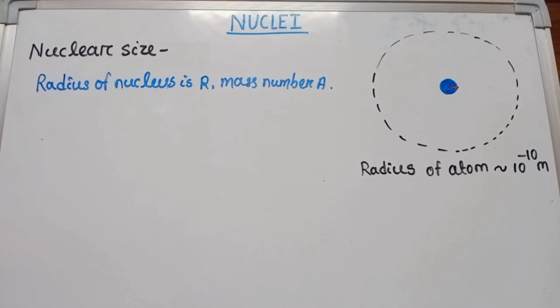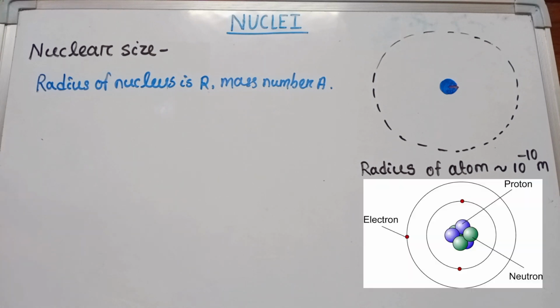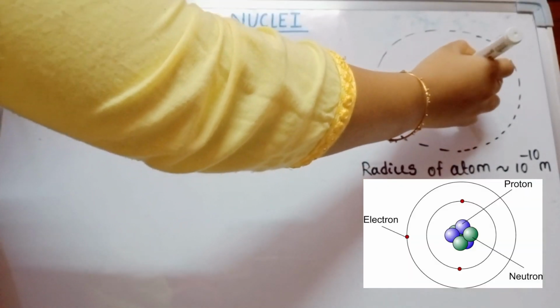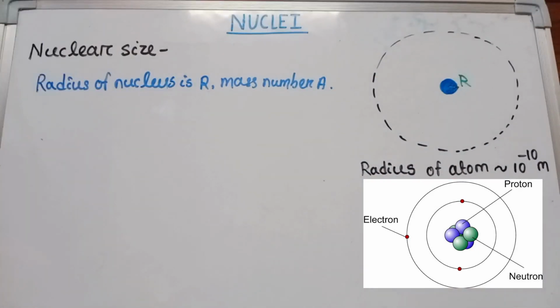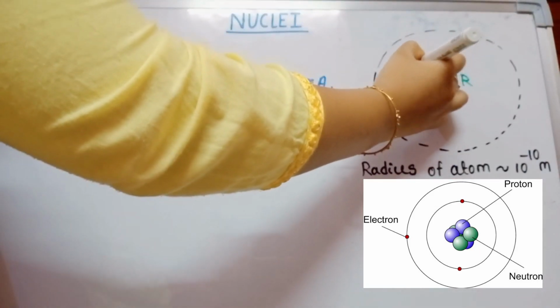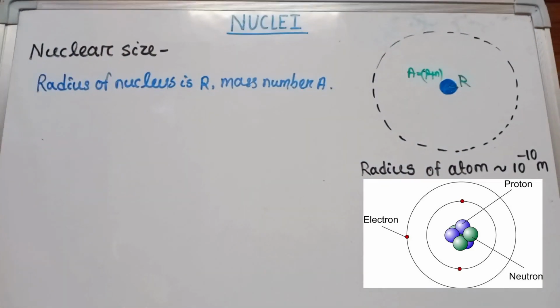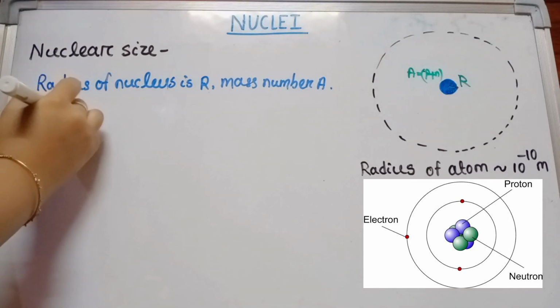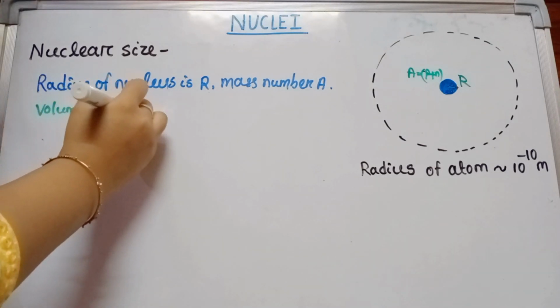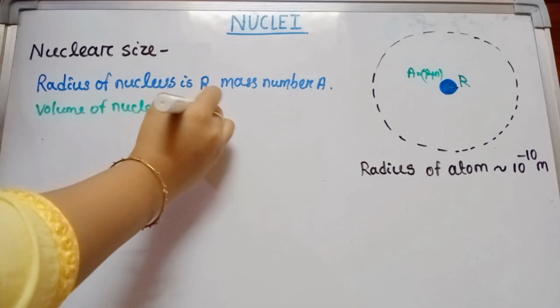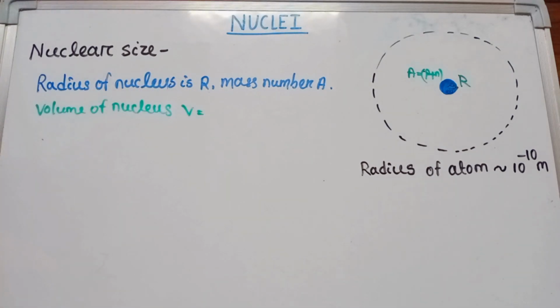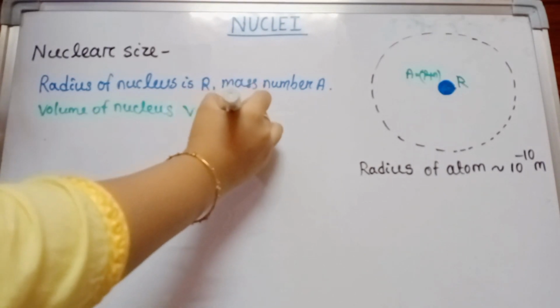So let's start with nuclear size. Take the radius of the nucleus as R and the mass number as A. The mass number is the number of protons plus the number of neutrons. Then what is the volume of the nucleus? The volume of the nucleus V equals 4 by 3 pi r cube.